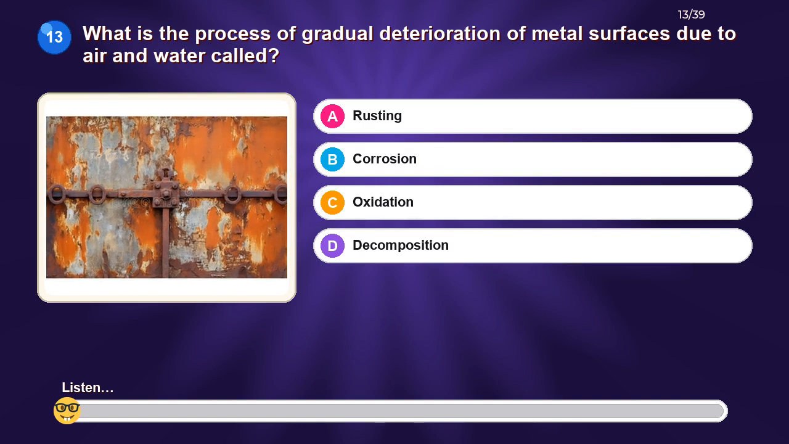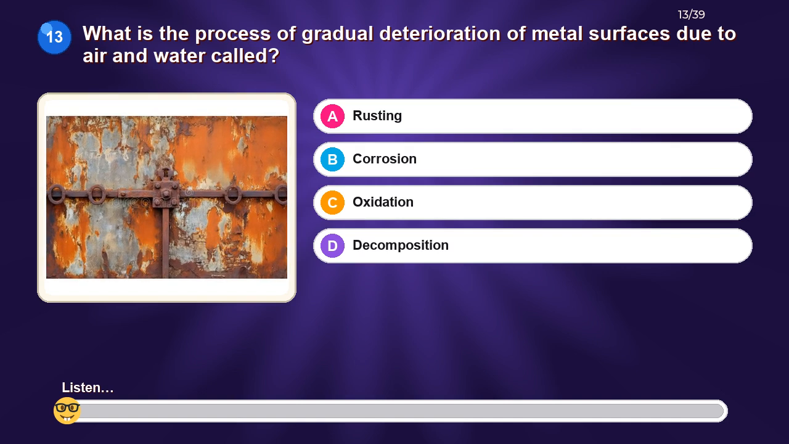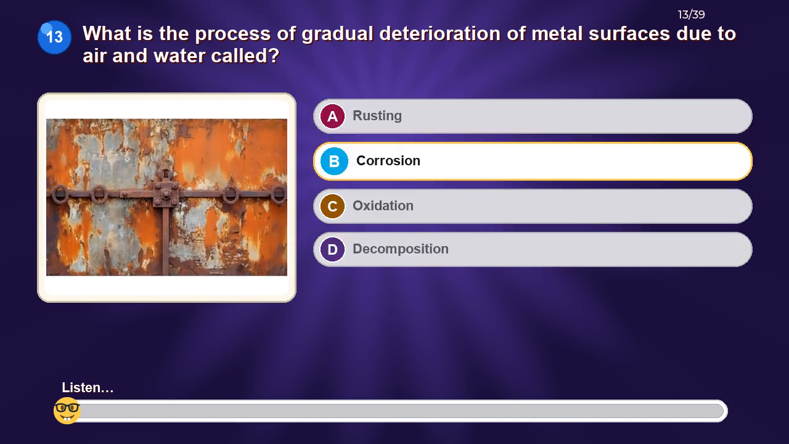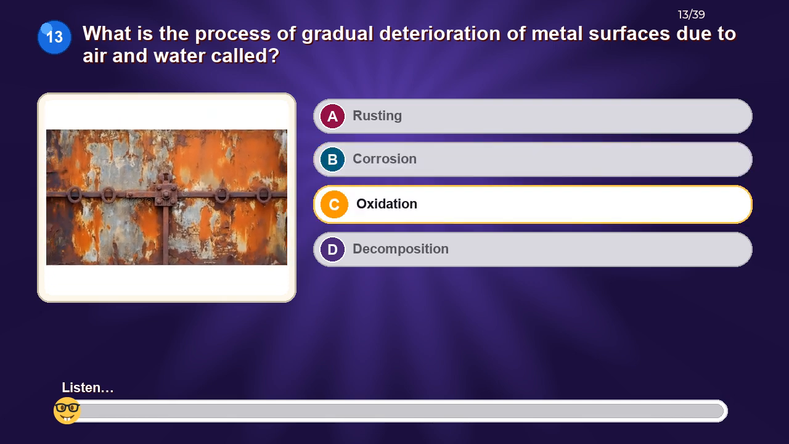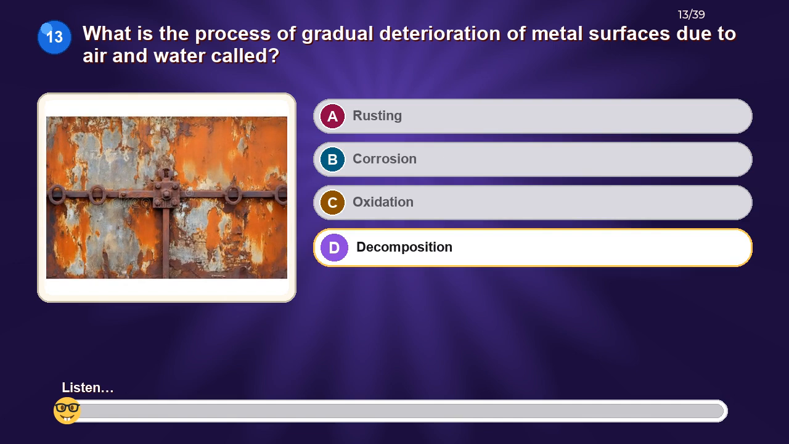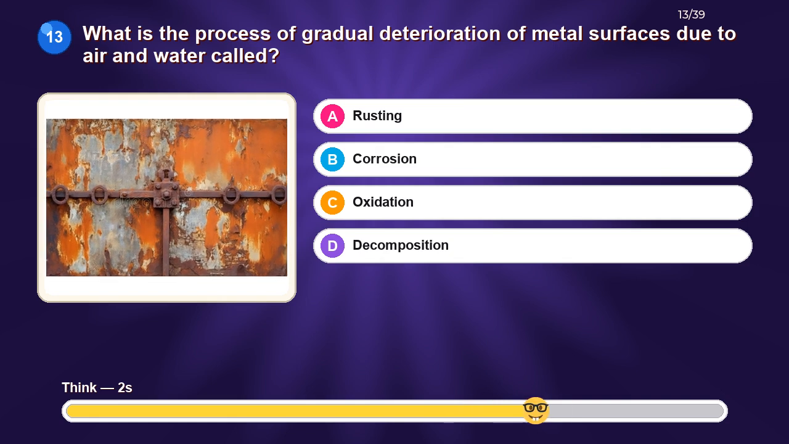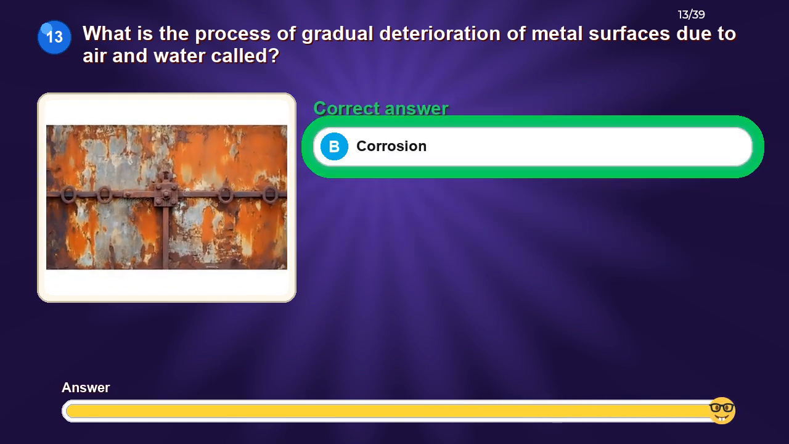What is the process of gradual deterioration of metal surfaces due to air and water called? Option A, rusting. Option B, corrosion. Option C, oxidation. Option D, decomposition. The correct answer is corrosion.